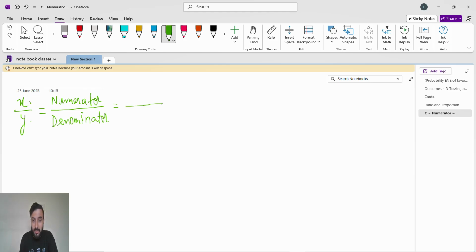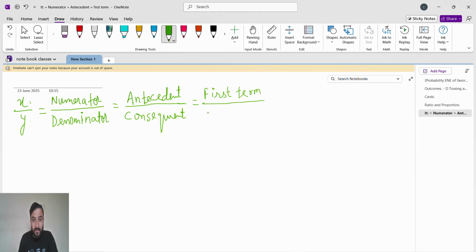The names got changed: x is antecedent, y is consequent. You have to remember these names. Or sometimes they will say x is first term,